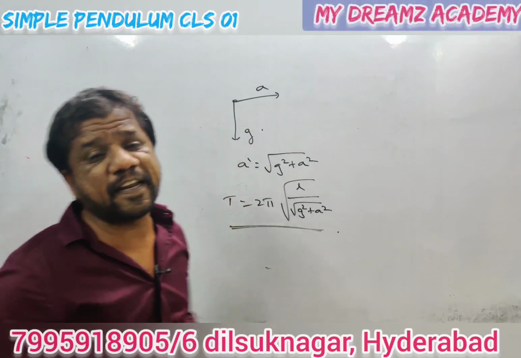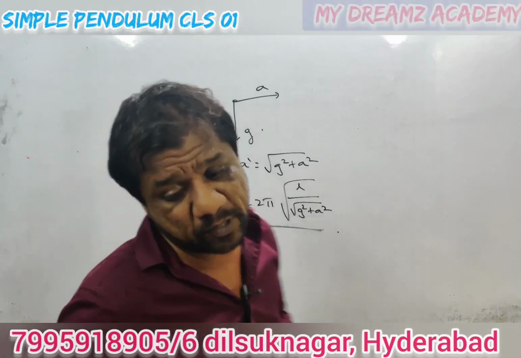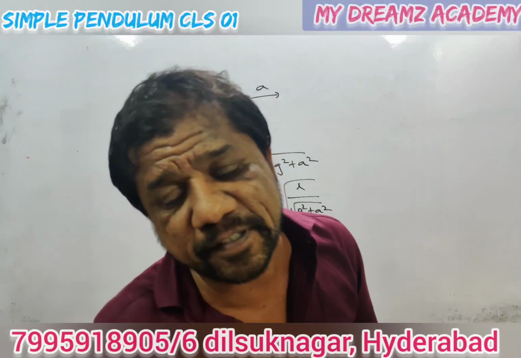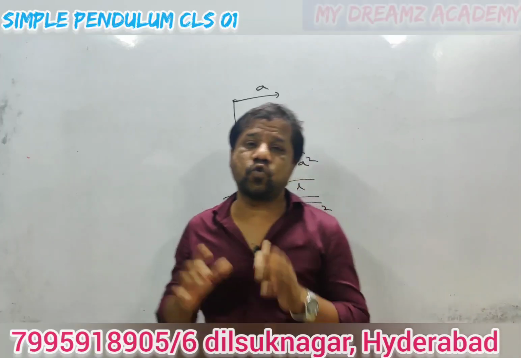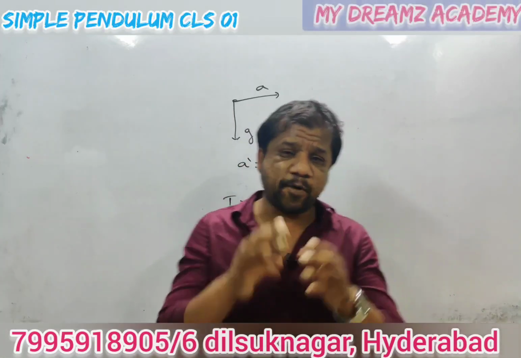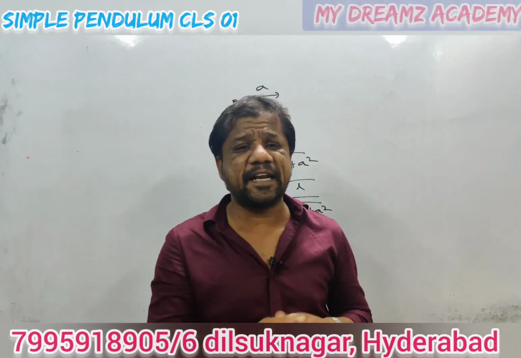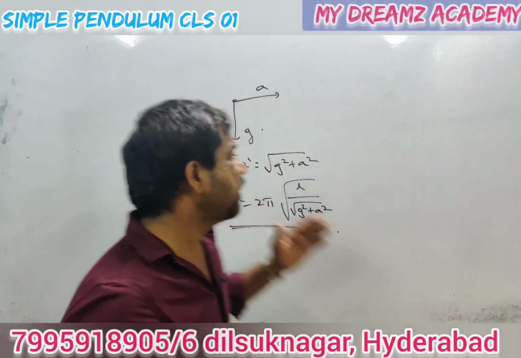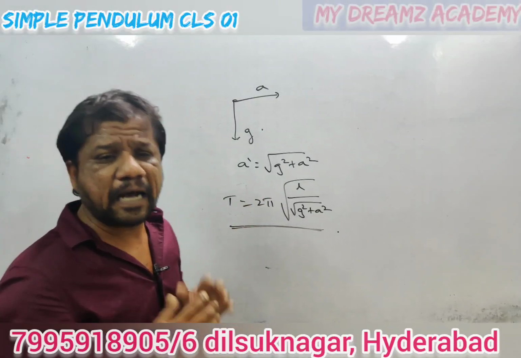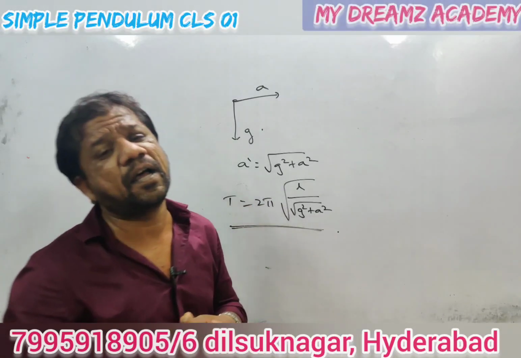So these are the three possible cases. What are the three possible cases? Once again, the time period of the simple pendulum is T is equal to 2π√(L/g). The regular repeating questions are: lift moving up with acceleration a, lift moving down with acceleration a, and the third case is placed in a car. These are the regular questions for all the exams.